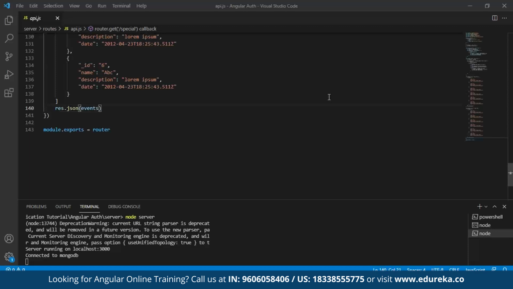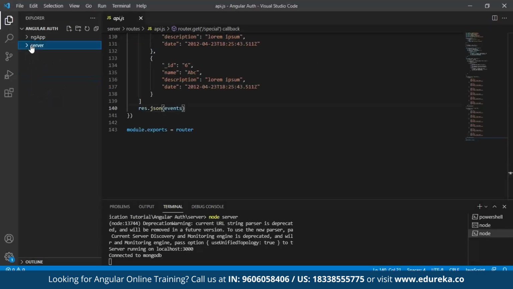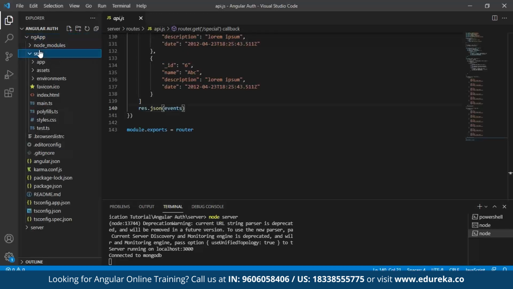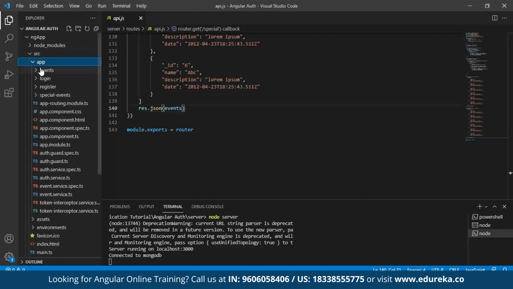Now, the next step is to look into our services. For that, we need to create our client side. Here, I have created a folder known as ng-app. Once you do that, make sure you open this folder and create other folders known as events, login, register, and special events. These are different components that you have to create in order for your application to be component-wise.